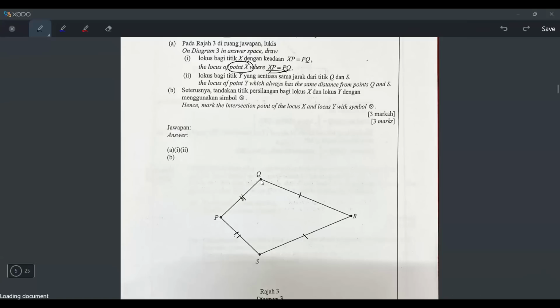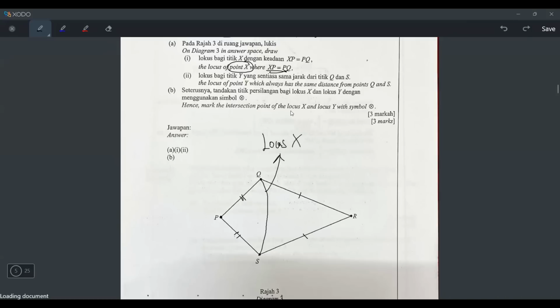It means the PQ distance will always stay the same, right? And then you will move like this. It means you need a compass for this, and then you will use your compass and draw something like this. Okay, I cannot use a compass on my laptop screen, obviously, but you use a compass. So you put the sharp end on P, and then you open until the pencil reaches here, and then you use your compass, you draw like this. Okay, and it should reach S. But if you keep drawing, it will be a full circle, but you don't have to do that. Until here is enough already. So this is the locus of X.